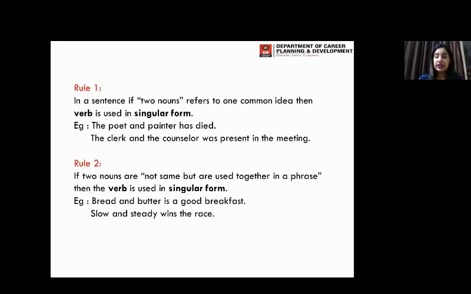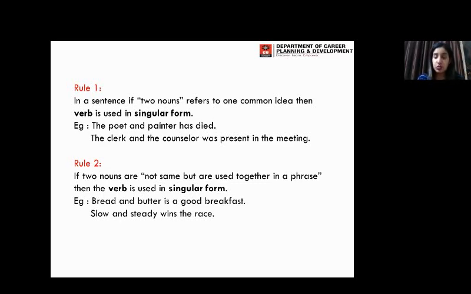Another example, like rajma chawal is my favorite meal. Over there, rajma and chawal is taken as one unit together. Next rule says that if two nouns are not the same but are used together in a phrase, then the verb is used in the singular form. In the first rule, it was referring to a common idea. That's why it was taken as one unit.